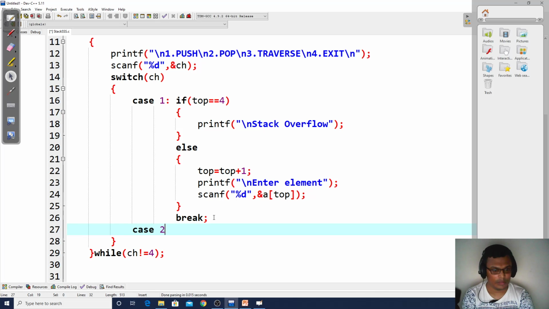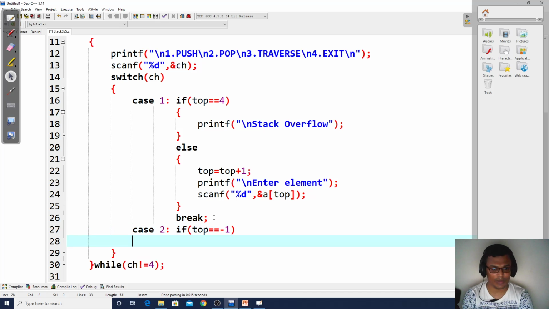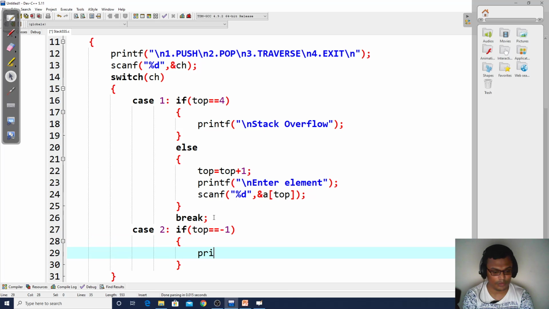What will be case 2? Case 2 will be for popping. So what is the exception of popping? That if our top becomes -1, it is the situation for stack underflow. We have seen examples for this.